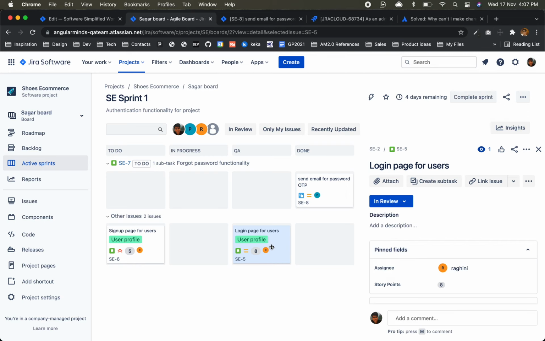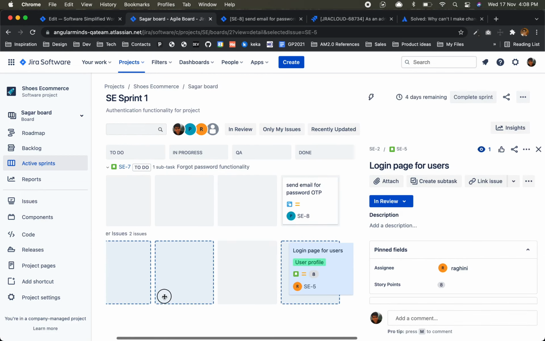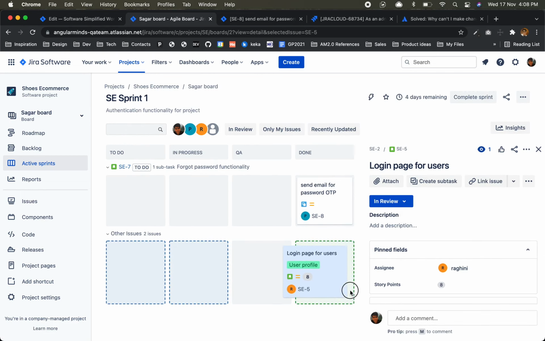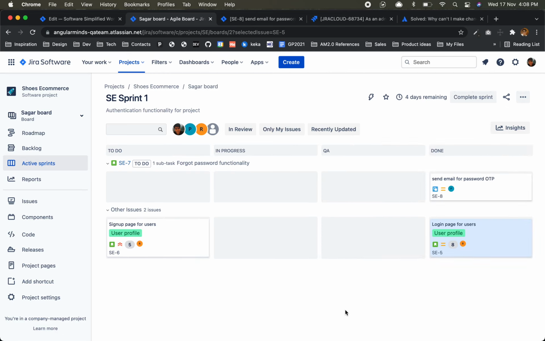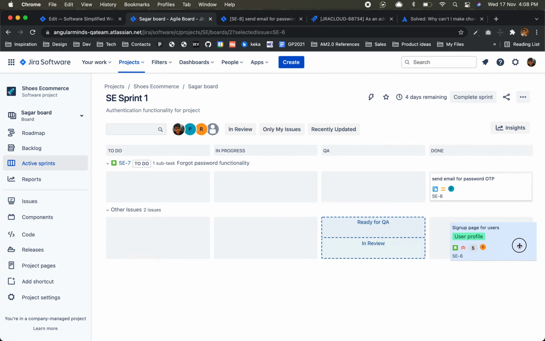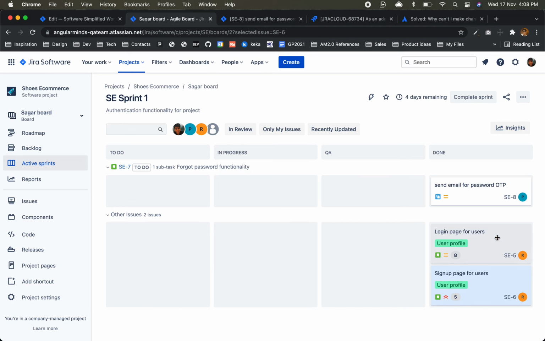QA started. Now I can drag properly. Okay, is it changed? QA failed and done. We should have that. Yeah, yeah. Okay. I can go here. Done. All done. I cannot go directly to done. I'll have to go somewhere. Our workflow is not tightly coupled, it is loosely coupled. That's why I can jump. Okay, I'll jump anywhere. I had done it somehow.